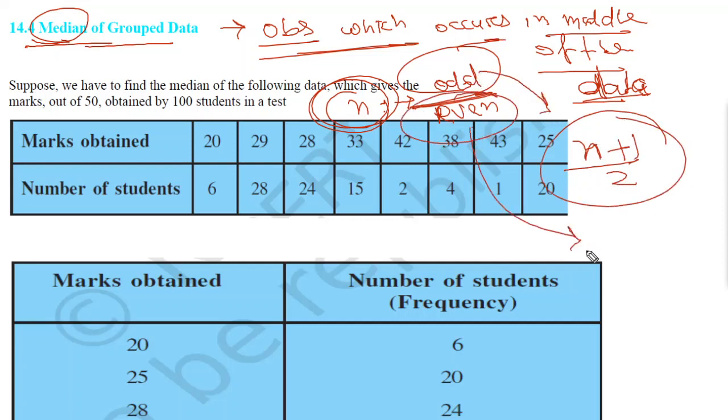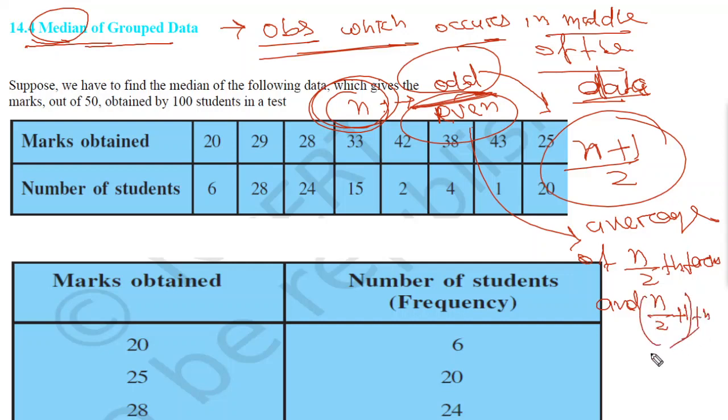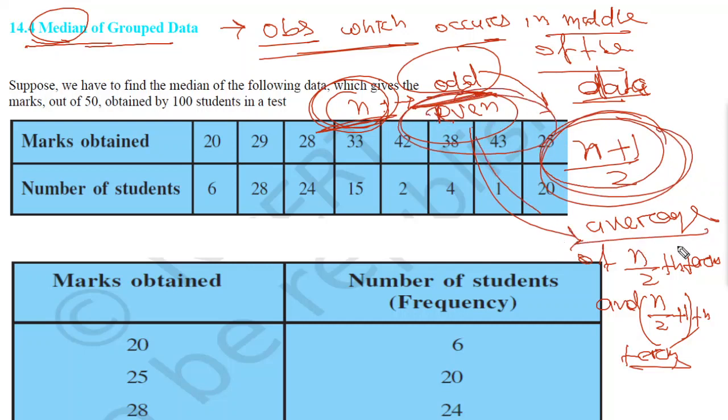When n is even, median is the average of n by 2th term and n by 2 plus 1th term. Okay, so two things are there. When n is odd, median will be n plus 1 by 2th term, and when n is even, the median will be the average of n by 2th term and n by 2 plus 1th term. So let's see an example.